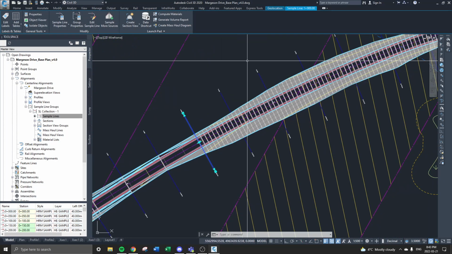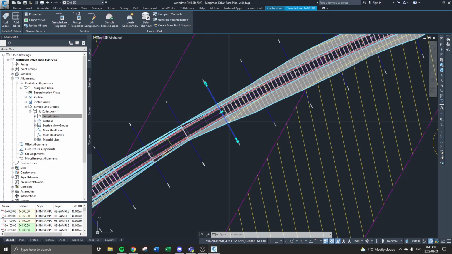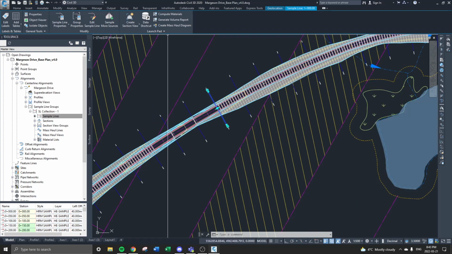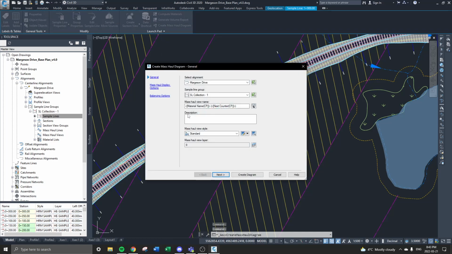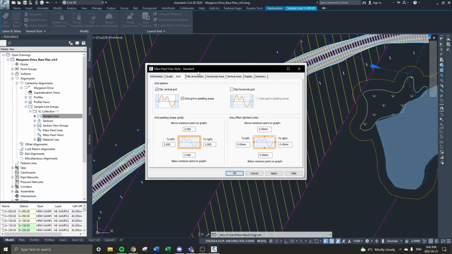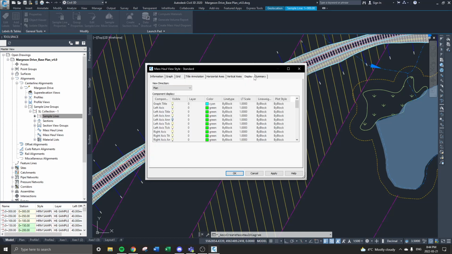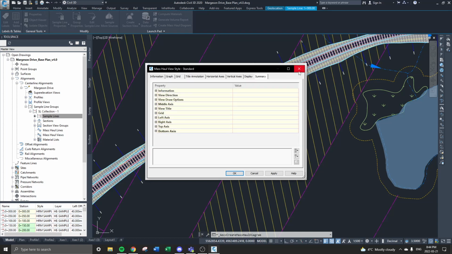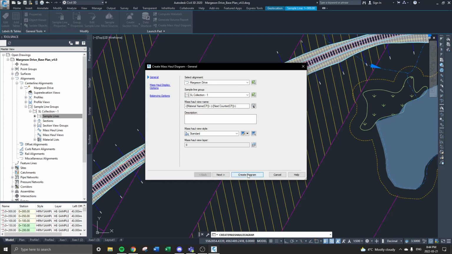But you are going to need the diagram too. So if you still have this cross section here, there's a nice little button right here, create mass haul diagram. You can play around with how it looks based off of these settings. I'm not going to go into it, but they're very similar to vertical profiles, how they look. I'm not going to get into that because I think it's a little bit extra. So you're going to hit next.